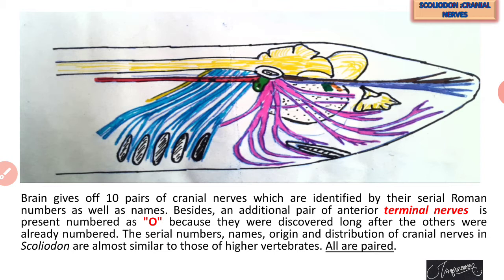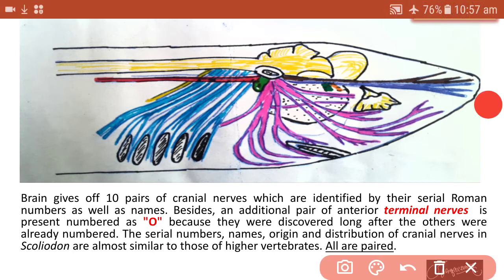Besides those 10 pairs of cranial nerves, there is an additional pair of nerves that has the name terminal nerves. When we see the ventral side of the brain, we can clearly find the terminal nerves. The terminal nerve has the number 0.